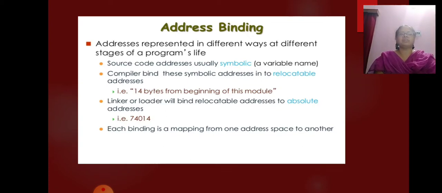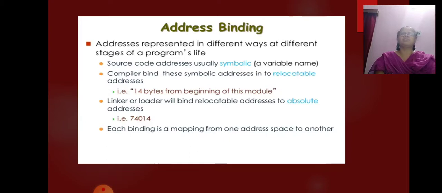Usually a program resides on a disk as a binary executable file. To be executed, the program must be brought into memory and placed within a process. Depending on the memory management in use, the process may be moved between disk and memory during its execution. The processes on the disk that are waiting to be brought into memory for execution form the input queue.